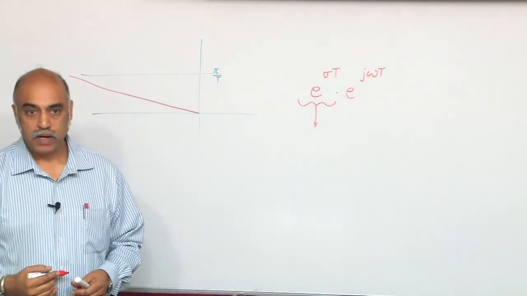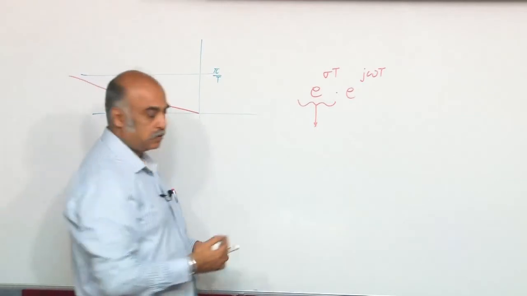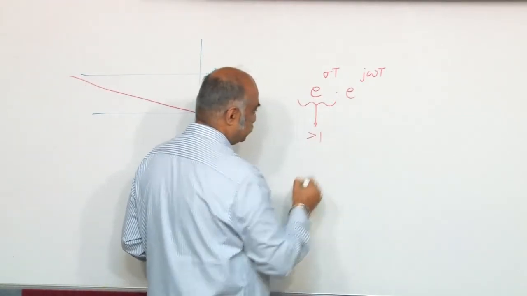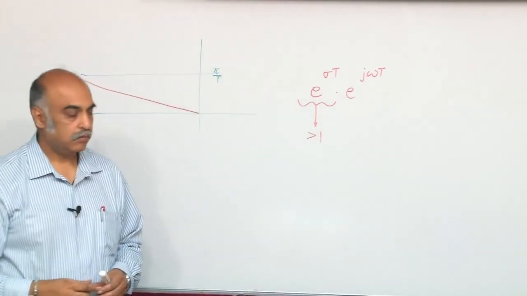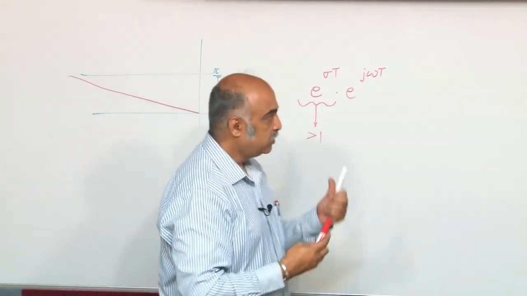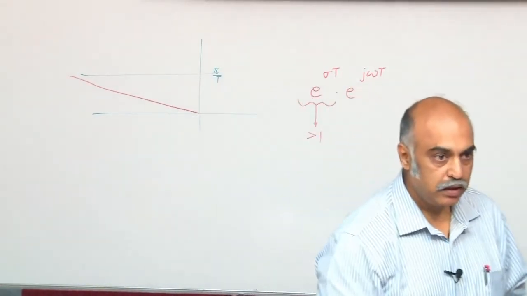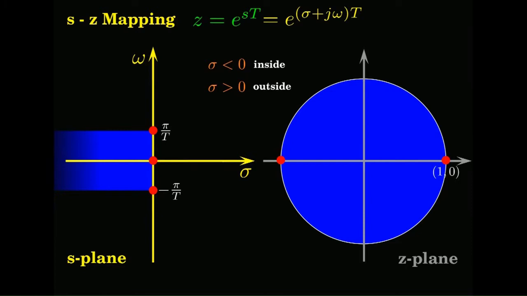So, this would have a value greater than 1. So, wherever it be on the right of the S plane, know that the radius is greater than 1. So, it should lie outside the unit circle. So, that is the unstable region outside there, inside is the stable region.